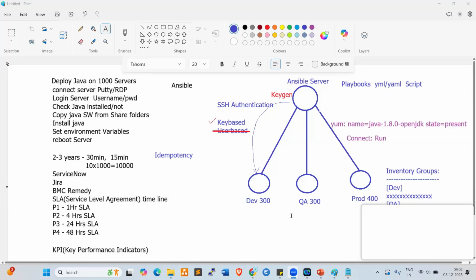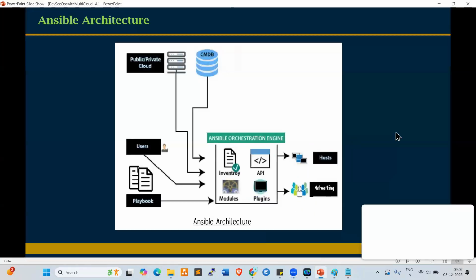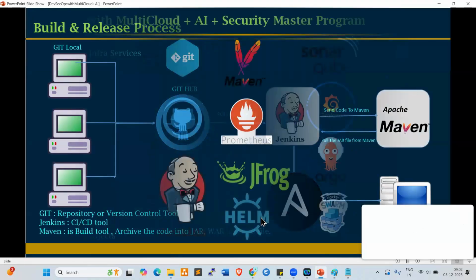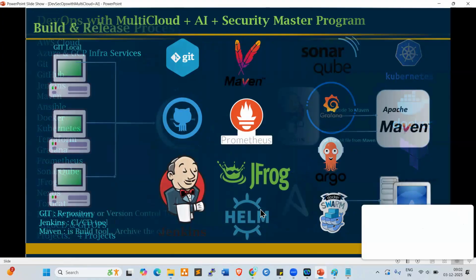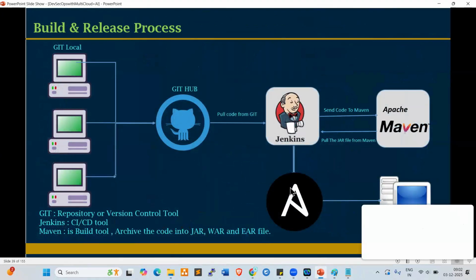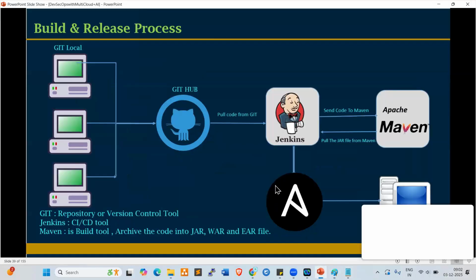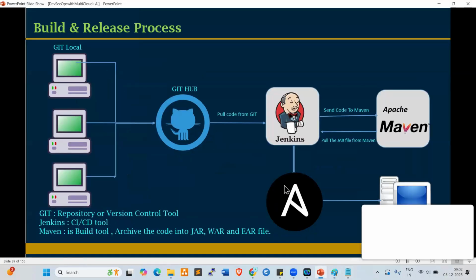Fine. Now let's go back here. Look here, everyone. This is Ansible. We can integrate Ansible with Jenkins. Ansible is the automation tool. Jenkins triggers the job to Ansible, and Ansible goes and deploys the applications on the respective target sites.